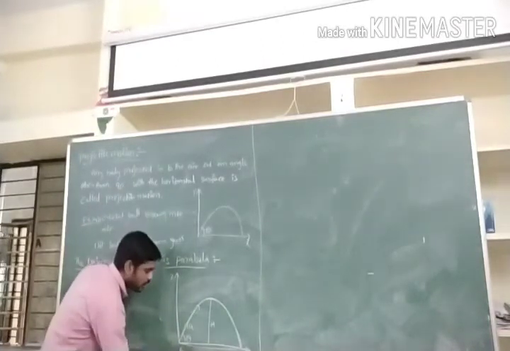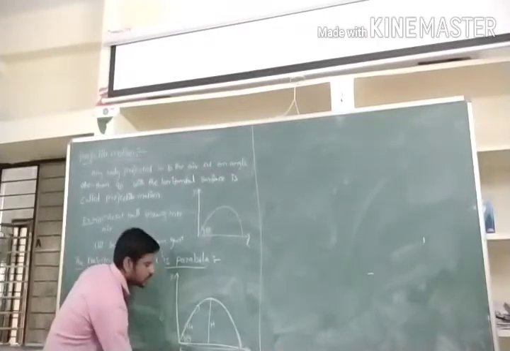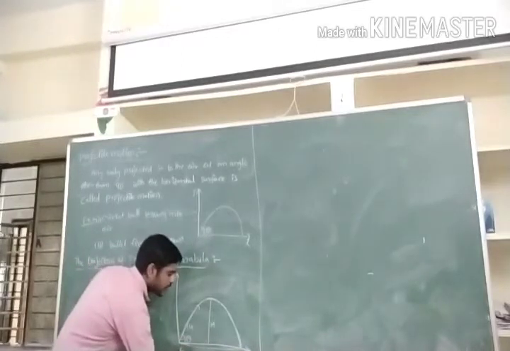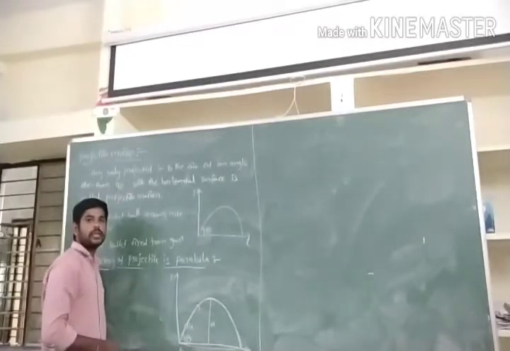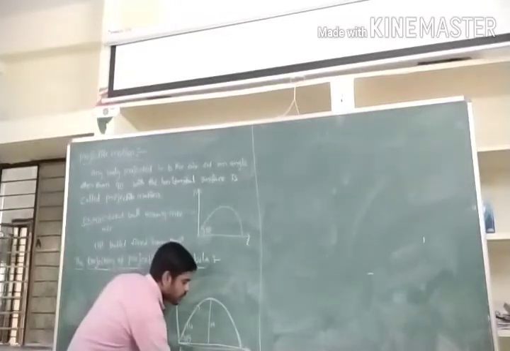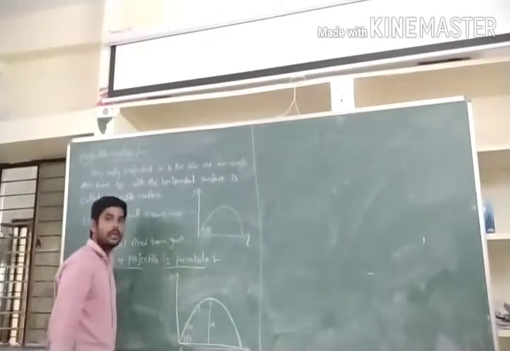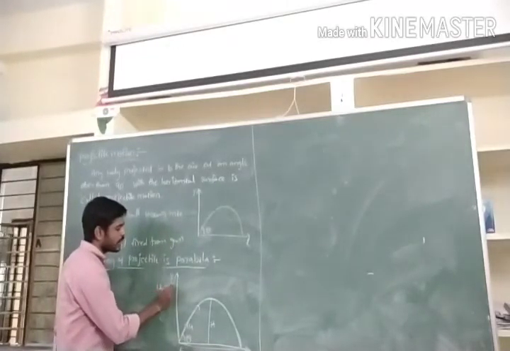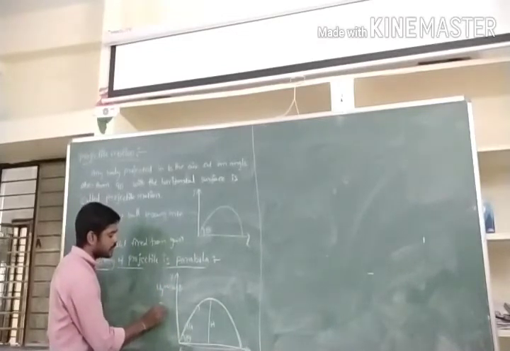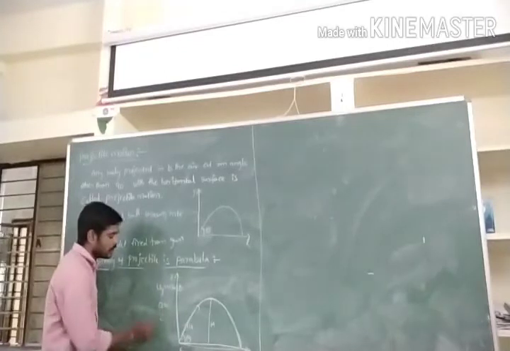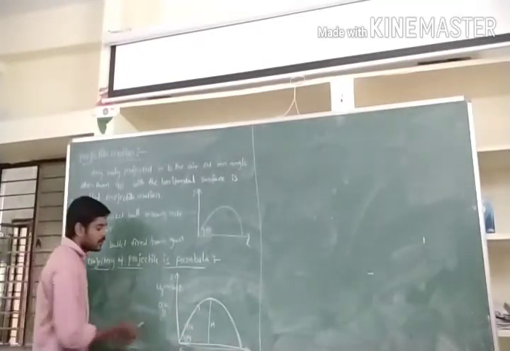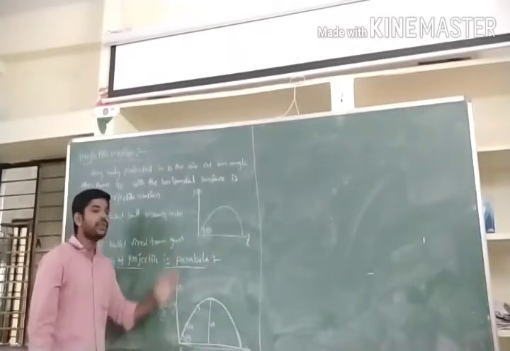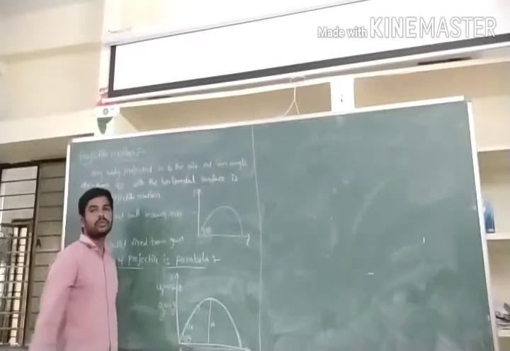That is why the horizontal acceleration of the system is 0, always. The horizontal initial velocity is ux equals u cos theta. Similarly, vertically, uy equals u sin theta. What about acceleration? With respect to the vertical axis, ay equals minus g, because acceleration due to gravity acts opposite to the upward motion.